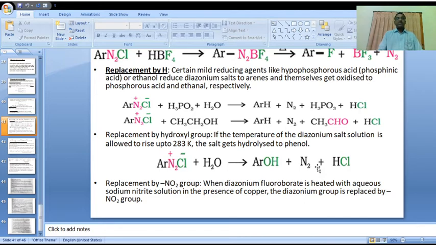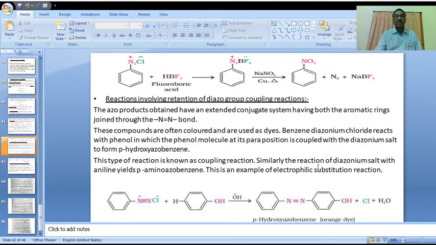Next, replacement by nitro group. Replacement by nitro group. When diazonium fluoroborate is heated with aqueous sodium nitrite solution in presence of copper, the diazonium group is replaced by nitro group. Here please concentrate. Please observe the reaction part.